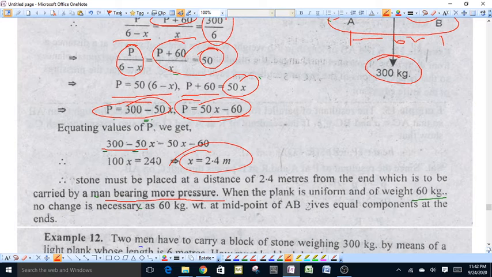When the plank is uniform of weight 60 kg, then no change is necessary, because the 60 kg will act at the midpoint of AB, which will give equal components at the end points.